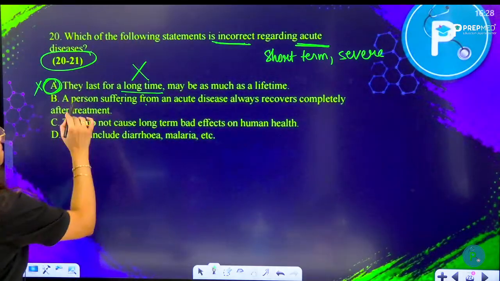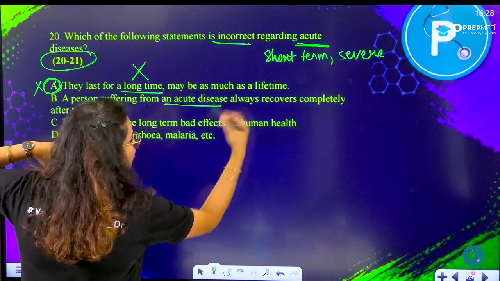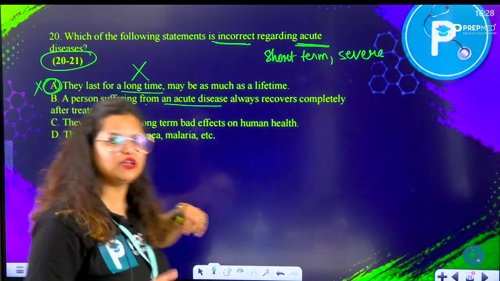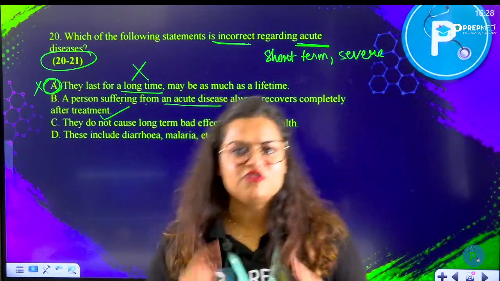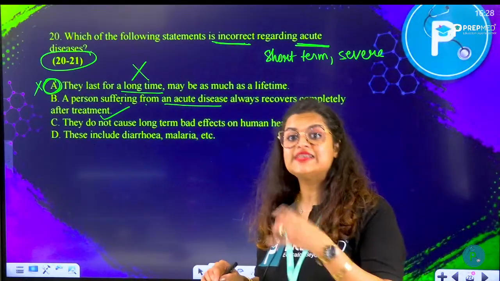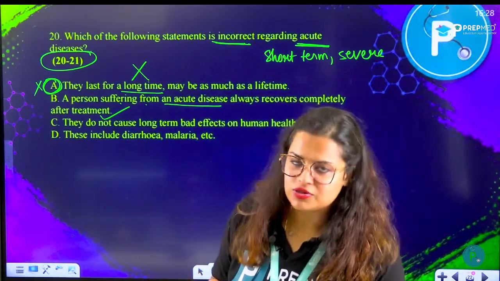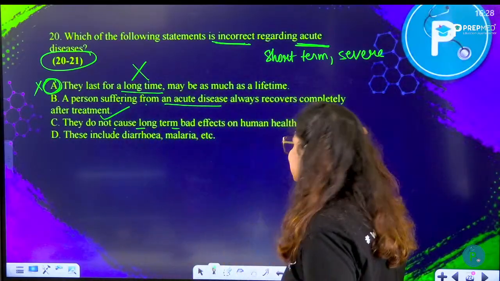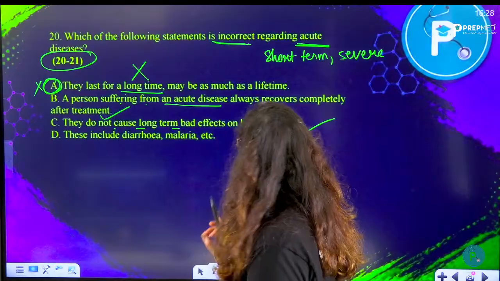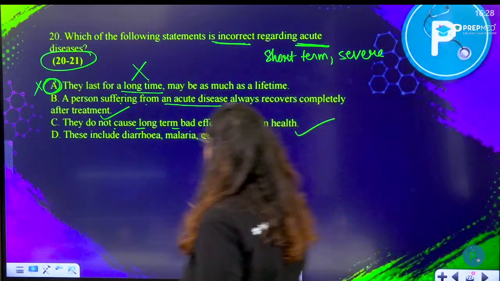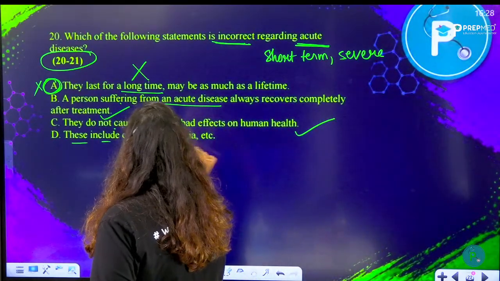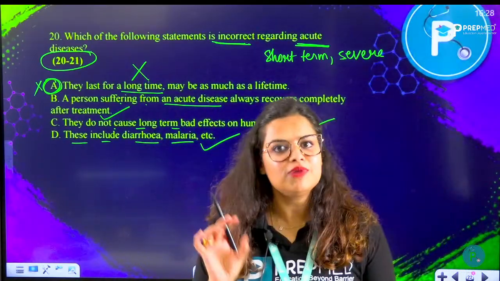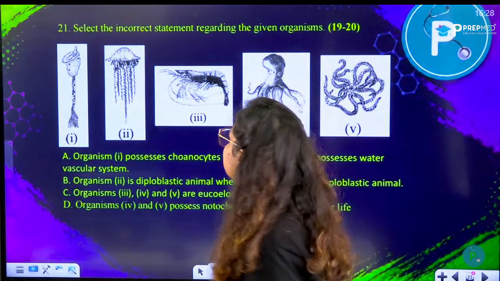A person suffering from acute disease always recovers completely after treatment. Yes, absolutely right. If the right treatment is given, if it is detected early, of course, being short term, they do not cause long term or bad effects on human health. Yes, most of the time they don't. They are for short term. Followed by, this includes diarrhea, malaria, etc. Absolutely right. Diarrhea, malaria, these are short term acute diseases. We found the answer, option number A.